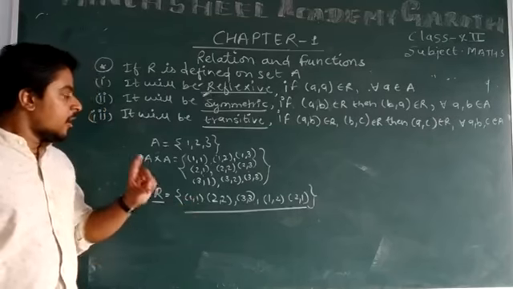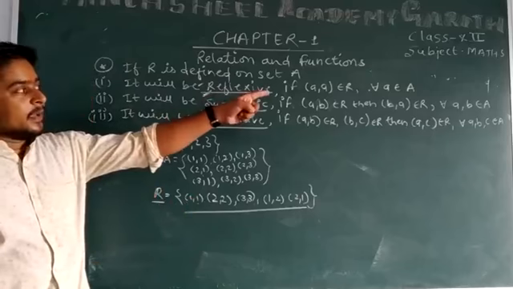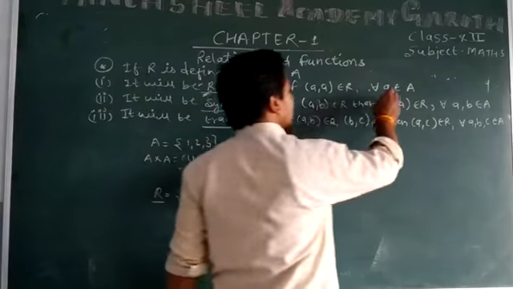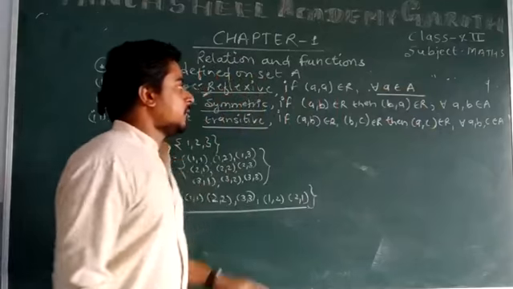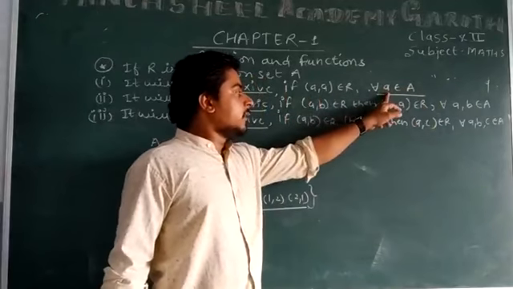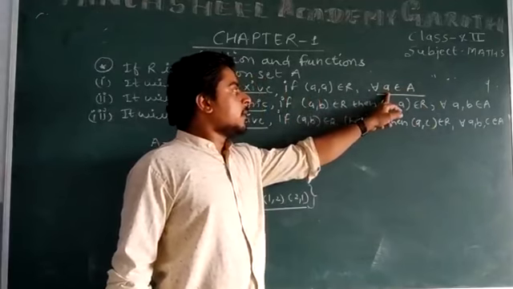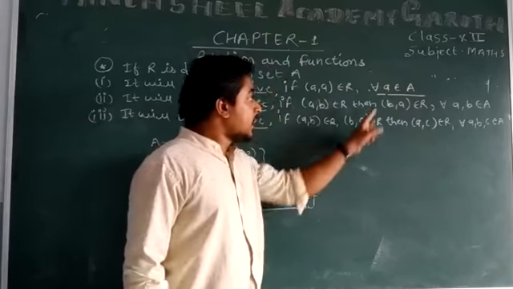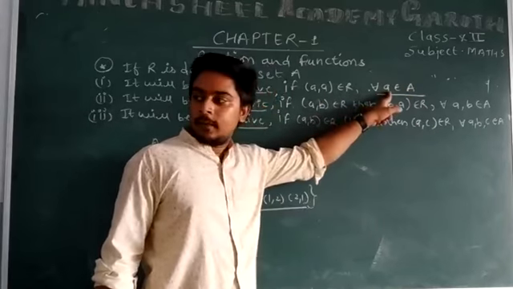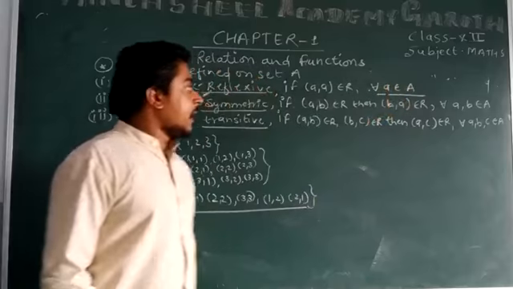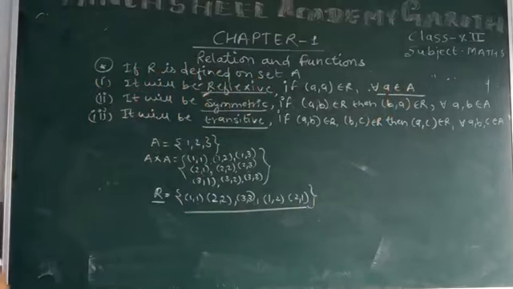It means for each element a belongs to A, that is, every element a of A.